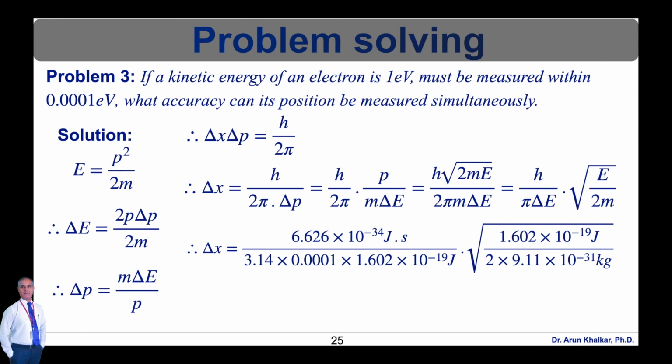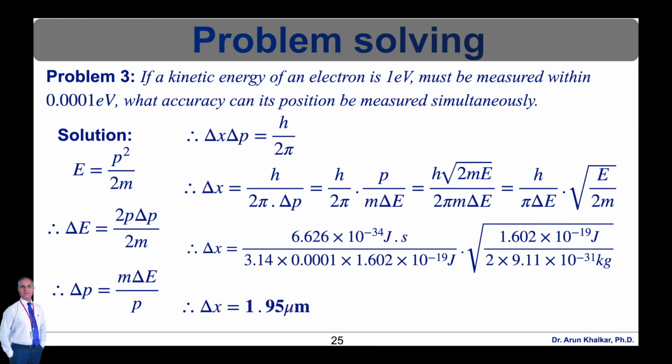So simply putting the values in this equation, delta x is equal to 6.626 into 10 raised to minus 34 joule second divided by 3.14, that is the value of pi, into delta E, that is 0.001 into 1.602 into 10 raised to minus 19 joule, into under root of 1.602 into 10 raised to minus 19 joule divided by 2 into mass of electron, that is 9.11 into 10 raised to minus 31 kilogram.